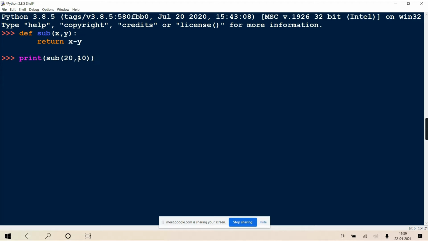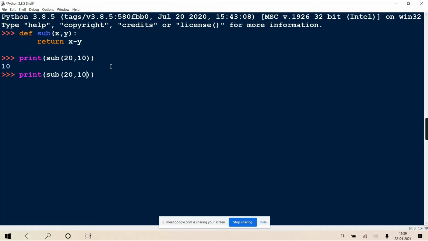So 20 is going to correspond with x and 10 with y. Means when this function is called, 20 is copied in x and 10 is copied in y. And accordingly 20 minus 10, answer 10 will come.